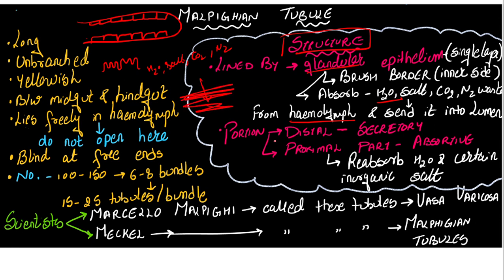Now, the Malpighian tubule is divided into two portions. This is called proximal. P for proximal, P for paas, meaning near. Midgut is there, right? What is near the midgut? Proximal. And this one is the distal. D for distal, D for door, meaning far. That is the distal region. Now, the distal region we call the secretory region. When I say secretory, it means some secretion will be there. Now, if I talk about the absorptive region, it means absorption will take place.